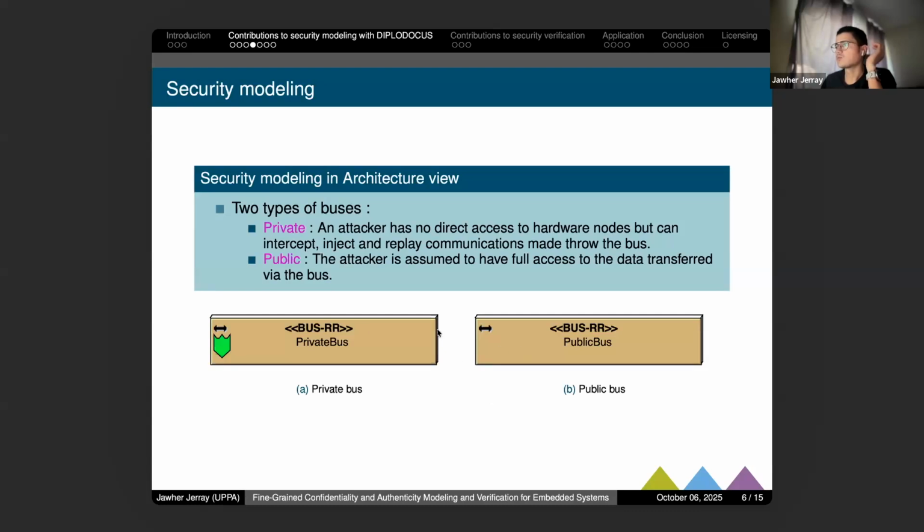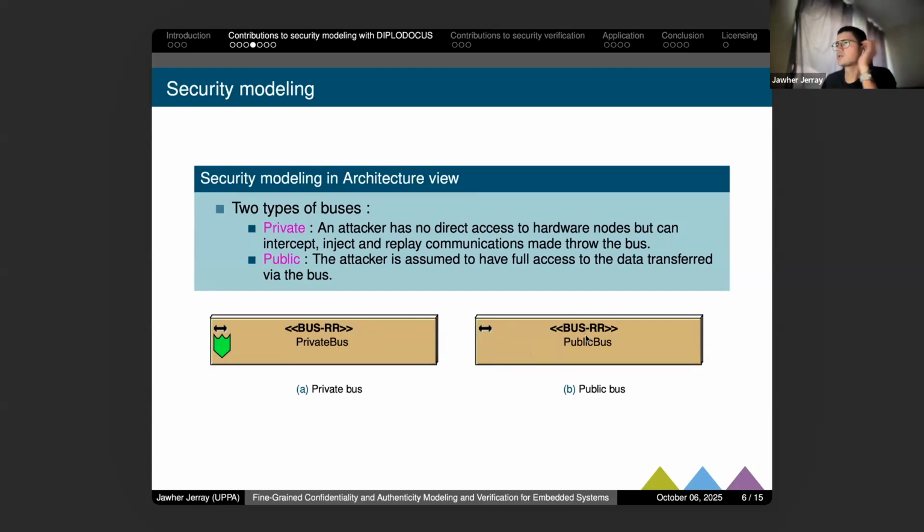And for buses, we have two possibilities. We can add private buses or public buses. For private buses, an attacker has no access to this bus in the hardware, but he can inject and replay a communication made through this bus.